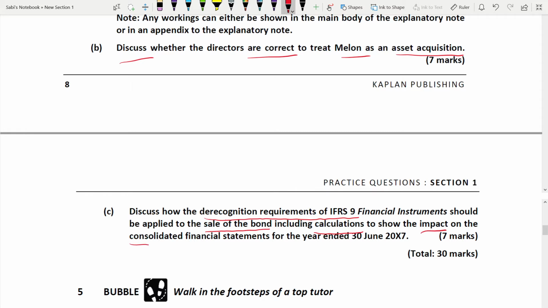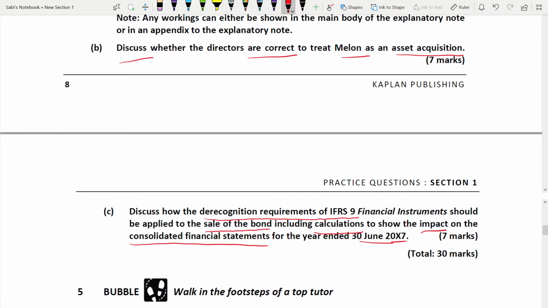consolidated financial statements. Definitely there's an impact on the consolidated financial statement, because where will the financial instruments go? That bond, financial asset or financial liability, right? It will go in the consolidated financial statements. It will go in the statement of financial position for the year ended 30th June 2007. Again for 7 marks.